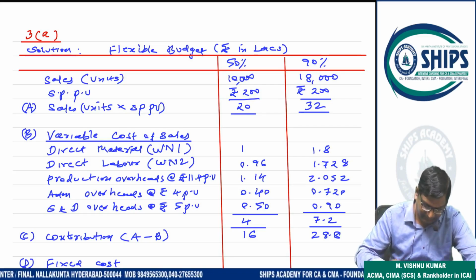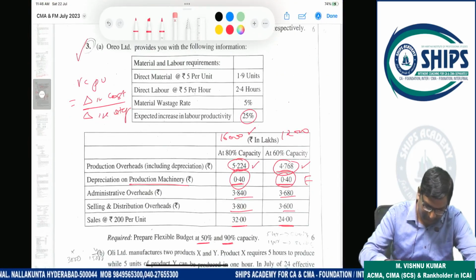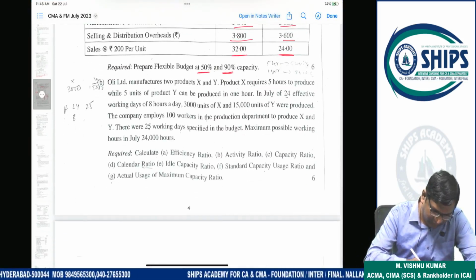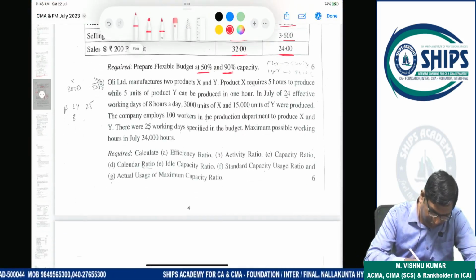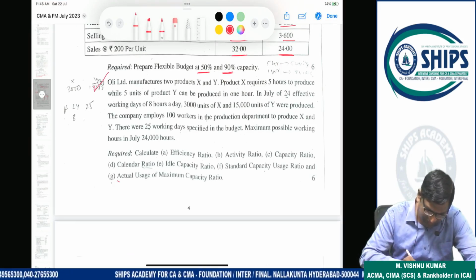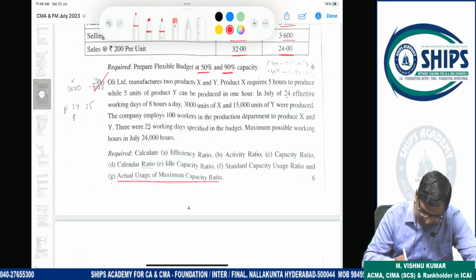Right, sir? So now we'll start the next question. The next question is on control ratios. This is an easy question. Only one new ratio is given in the question, this one.